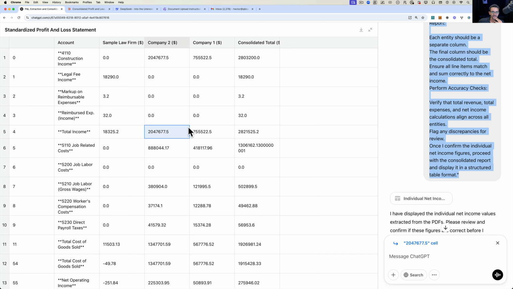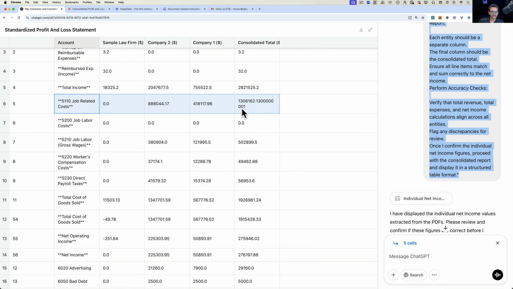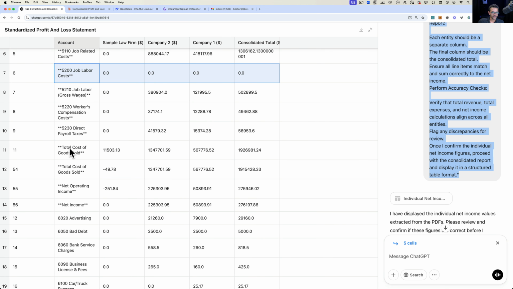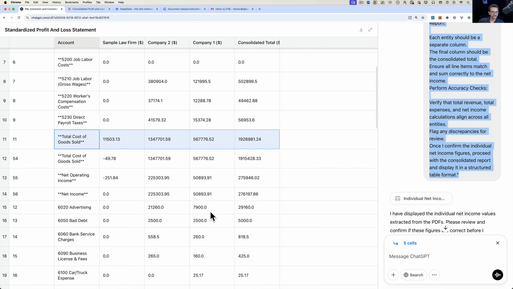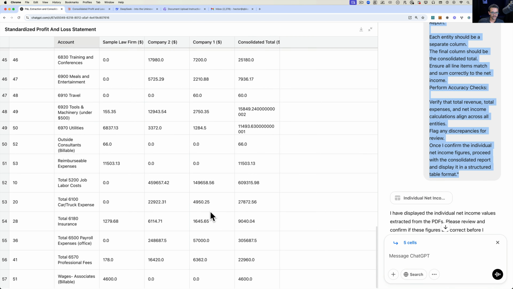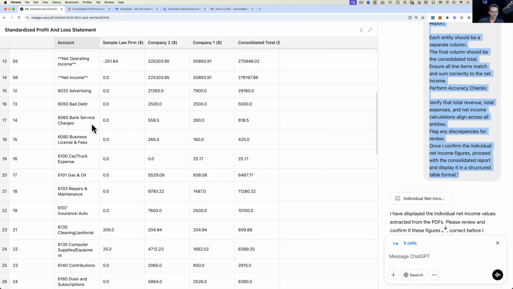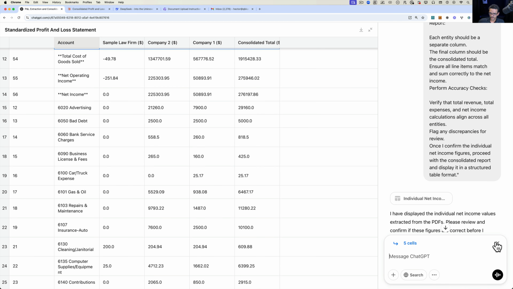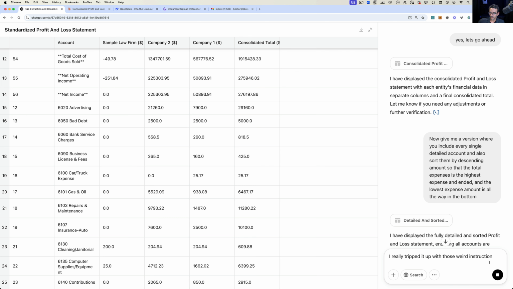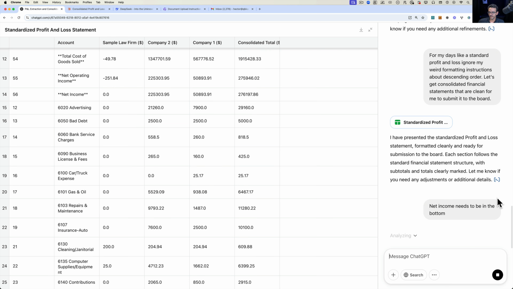Let's go back into ChatGPT. Let's see what we got. So now it looks like it's formatted a little bit better. So I got my construction income, I got my legal income, I got all my income and then all my net income up here. That's great. Then we have our job related expenses, job labor, and then at some point I have a cost of goods sold, and all the way down to net income. Then we've got to just tell it that net income needs to be at the bottom. I really tripped it up with those weird instructions, right? So let's delete that and see if it figures this out.